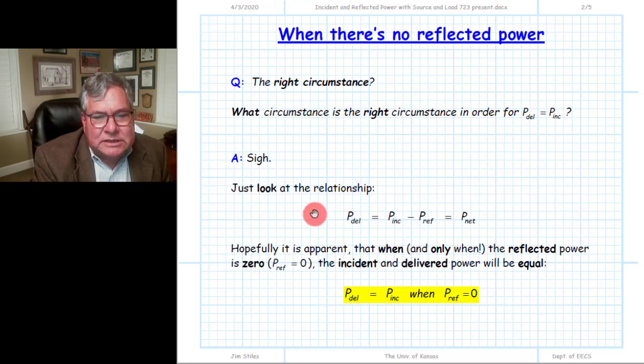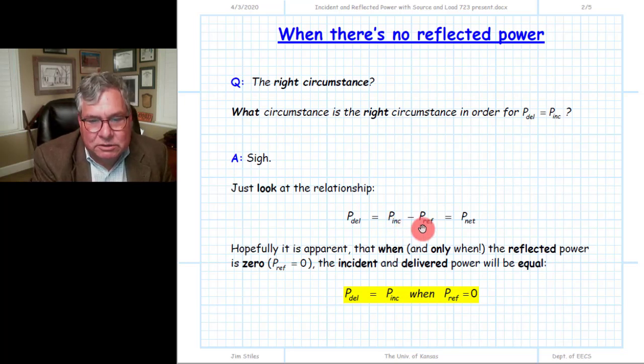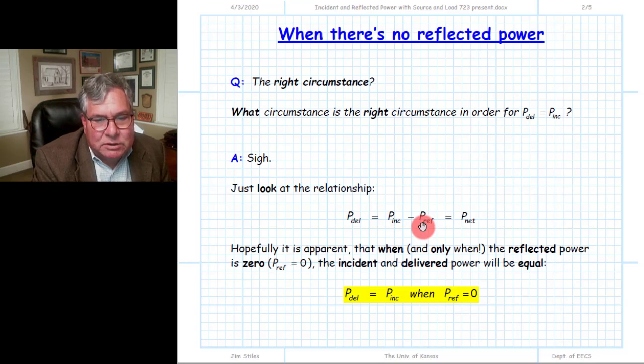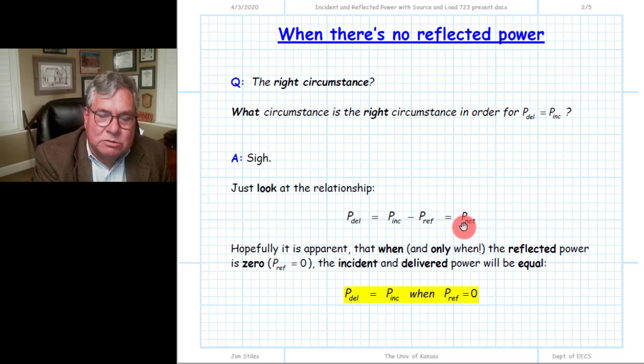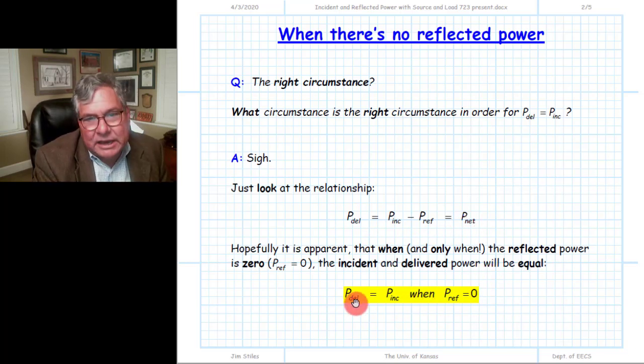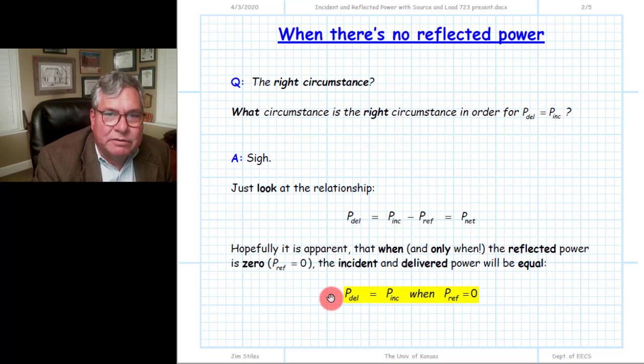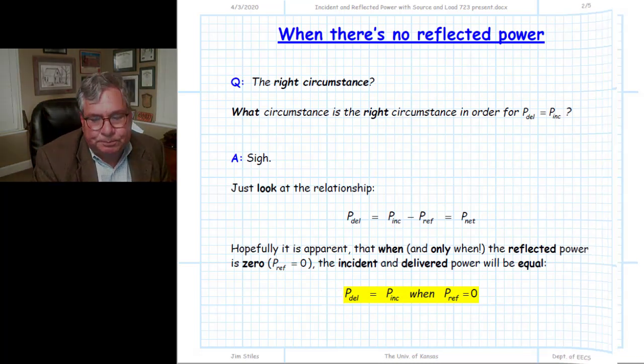we see that in order for the power delivered by the source to be equal to the power associated with the incident wave, the only way that could be true is if the reflected power were equal to zero. Clearly, if the reflected power is zero, then the delivered power would be equal to the incident power, which would then be equal to the net power flow along the transmission line. And so this is the one case, the only case, under which the incident power and the delivered power of the source are equal to each other.